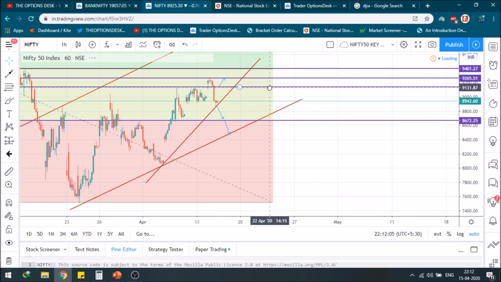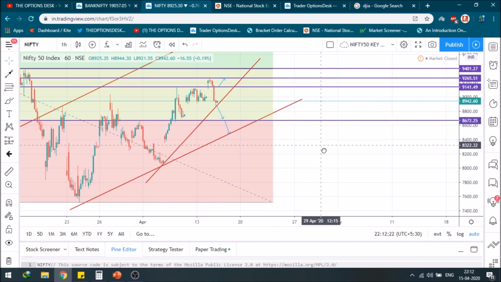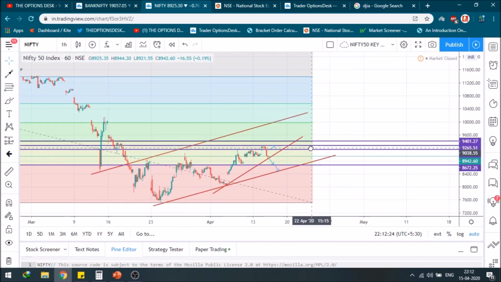As you can see, the volatility has been reduced because Indian VIX is cooling down. So I don't expect much movement, and the movement should be around 200 to 300 points in the Nifty today. So this is the Nifty analysis for Monday. Oh, sorry, for expiry. Now also let's mark the interim resistance and final resistance.